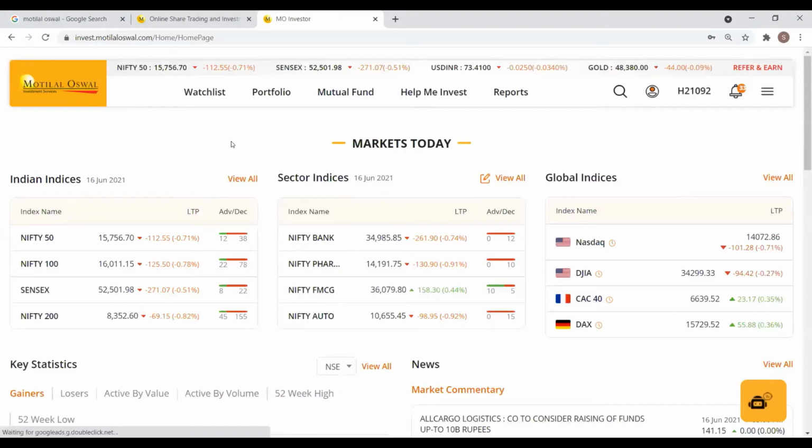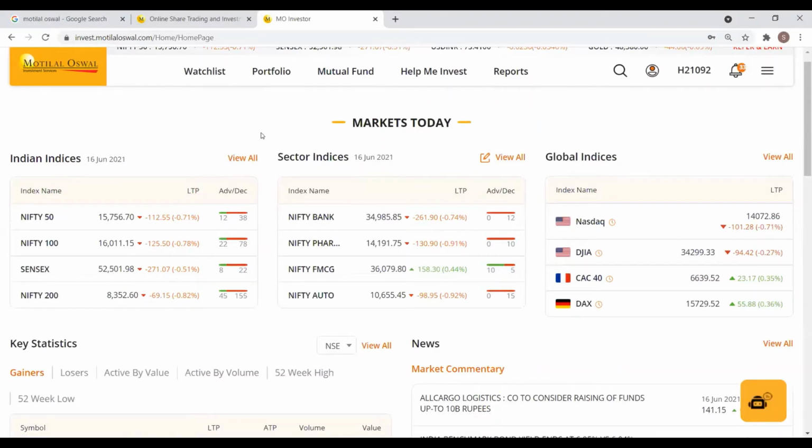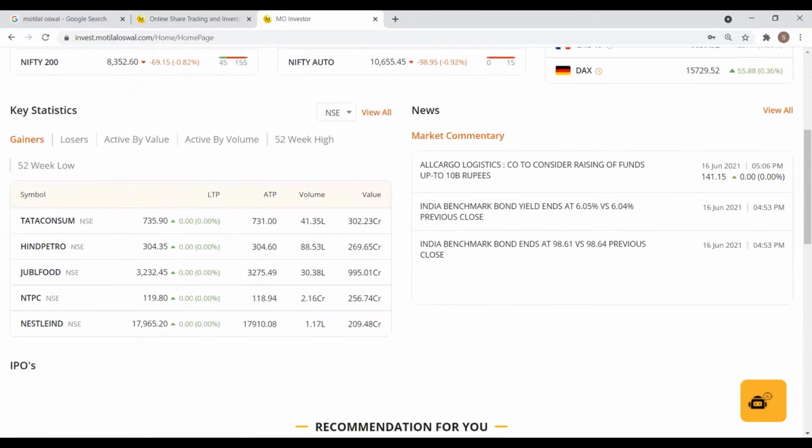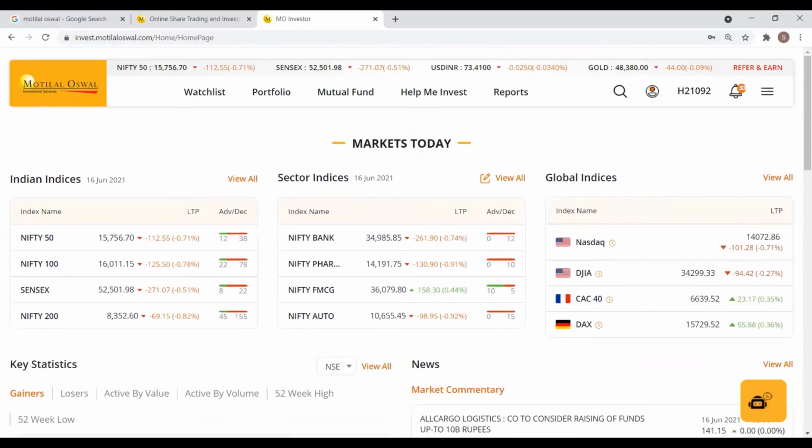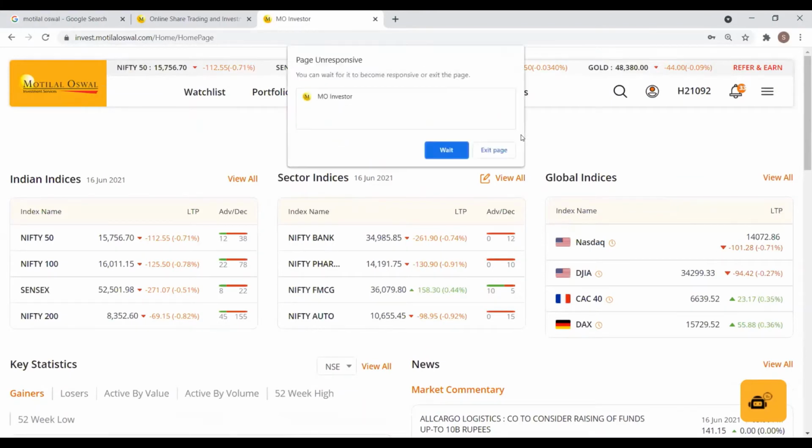So this is how the home page of the web portal is going to look like. It will have basically a summary of the markets. It will have a summary of the Indian indices, the sector indices, global markets, and key stats for the day. And there are other features as well. I'll stick this seminar to all the reports.